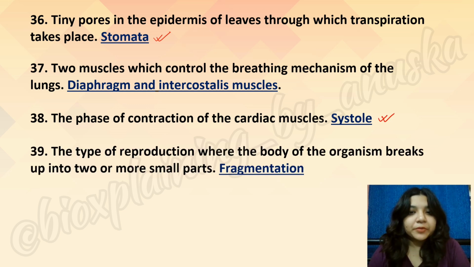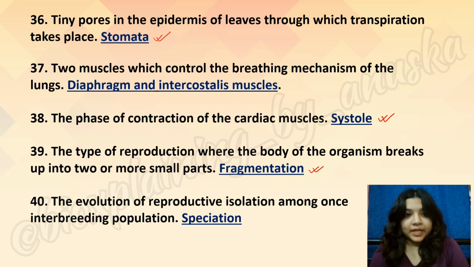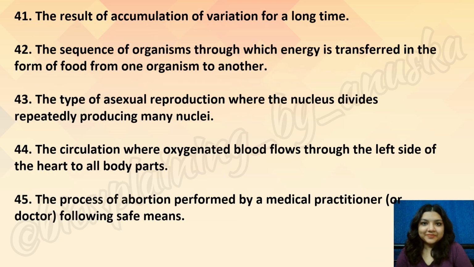The type of reproduction where the body of the organism breaks up into two or more parts, that is fragmentation. Then, evolution of reproductive isolation among one's interbreeding population is known as speciation. That is where new species are formed. The next set of questions are here.